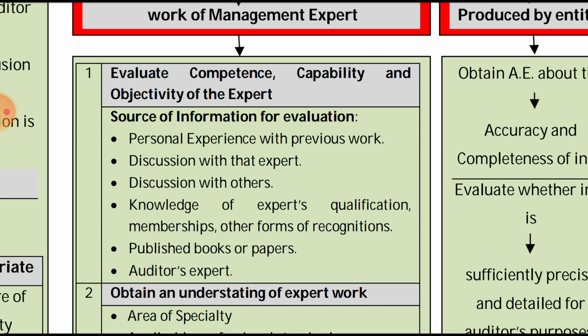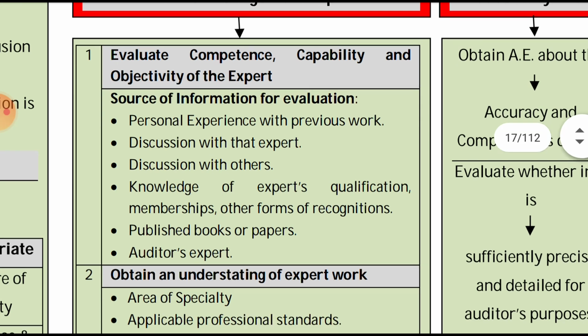First is personal experience with the previous work, then discussion with that expert, discussion with others, knowledge of the expert, qualification, membership, other forms of recognition, published books or papers.